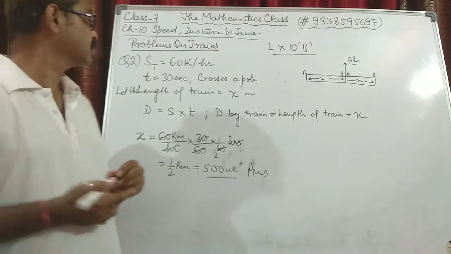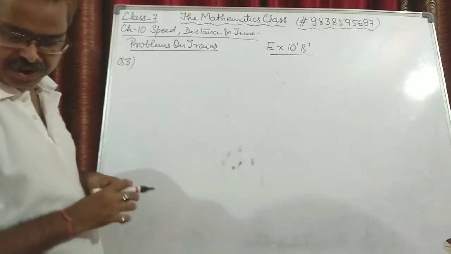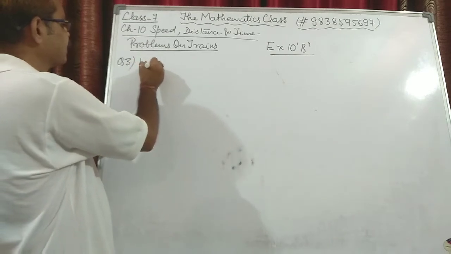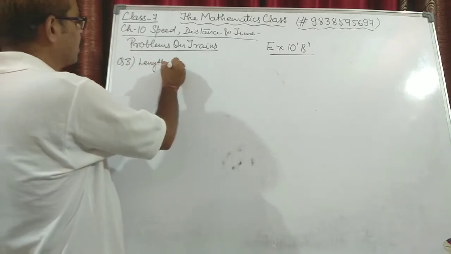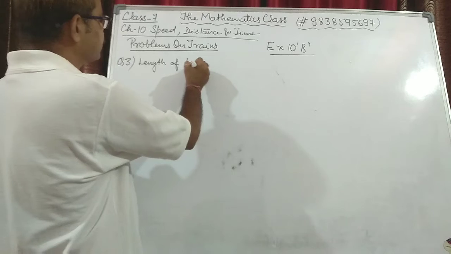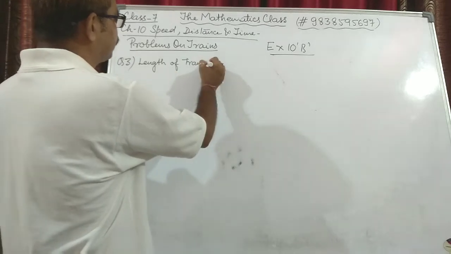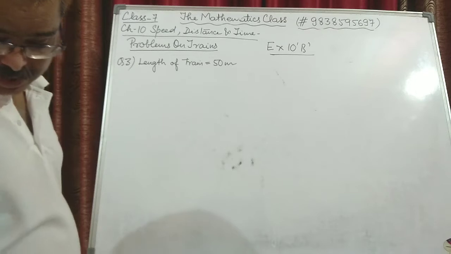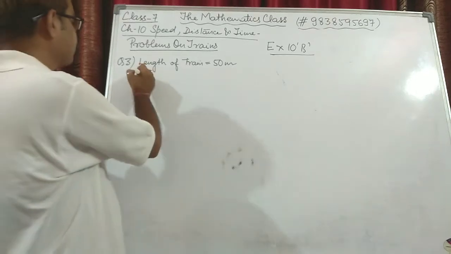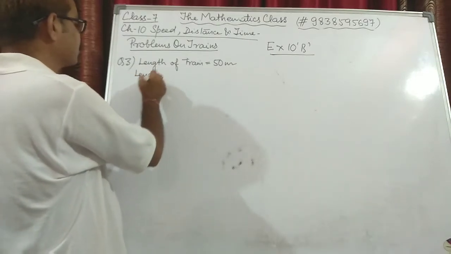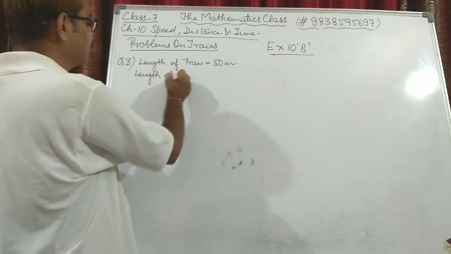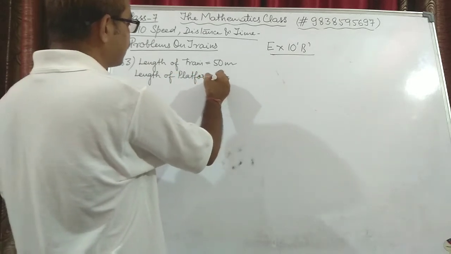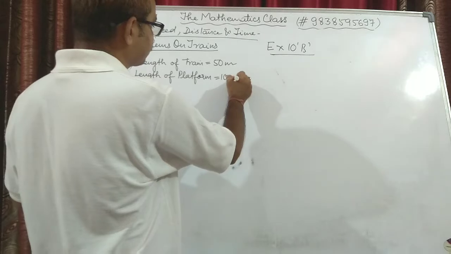Now we move on to the third question. The third question reads: a train 50 meters long, meaning the length of the train is 50 meters, passes a platform. The length of the platform is also given, 100 meters.